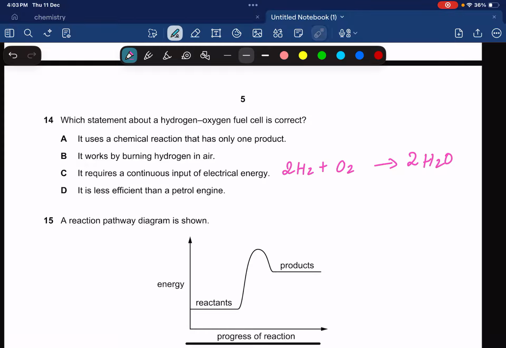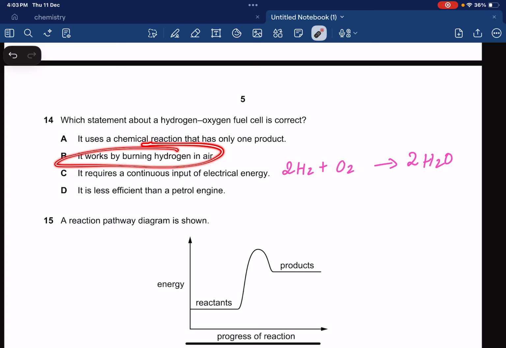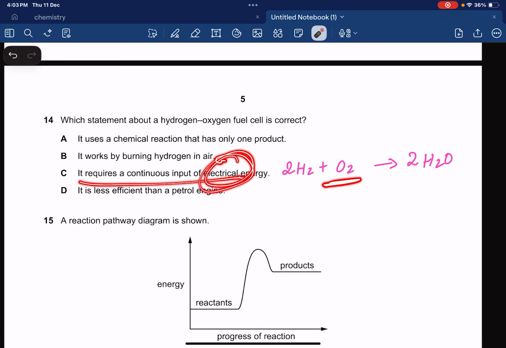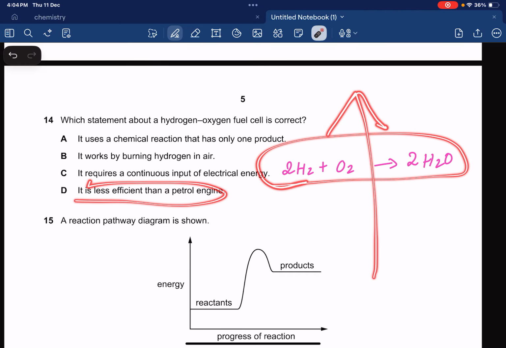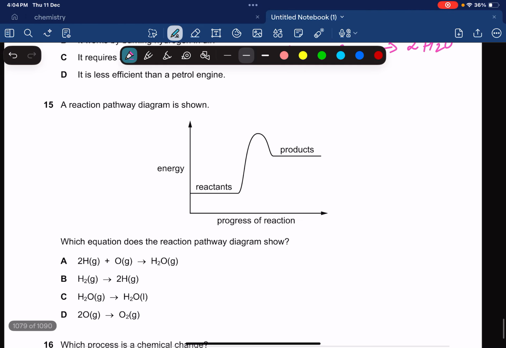It works by burning hydrogen in the air. No, you don't burn it in the air, you add oxygen to it. It requires a continuous input of electrical energy. Not electrical energy, there's chemical energy required. It is less efficient than petrol. No. This releases much more energy than your petrol. So I guess it's going to be option A.